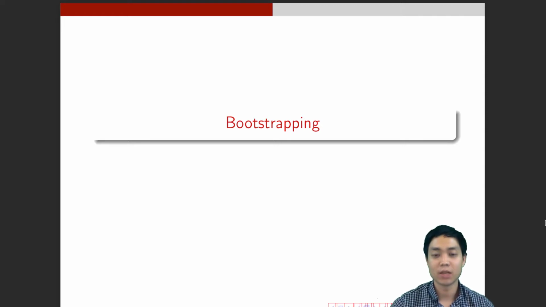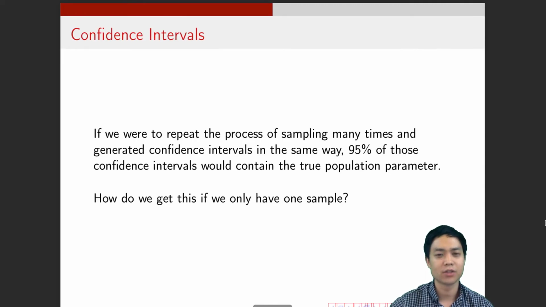In this video, we're going to be talking about bootstrapping. Remember for confidence intervals, we talked about how if we were to repeat the process of sampling many times, and generate confidence intervals in the same way, 95% of those confidence intervals would contain the true population parameter. So this is the interpretation for confidence intervals.